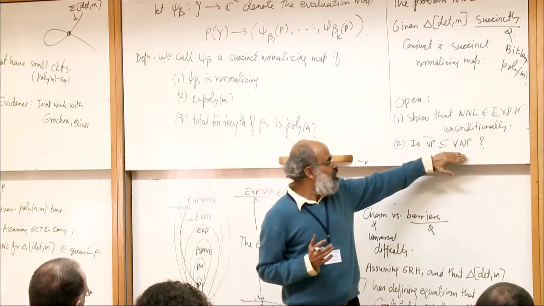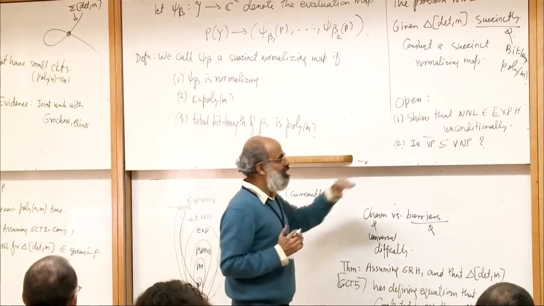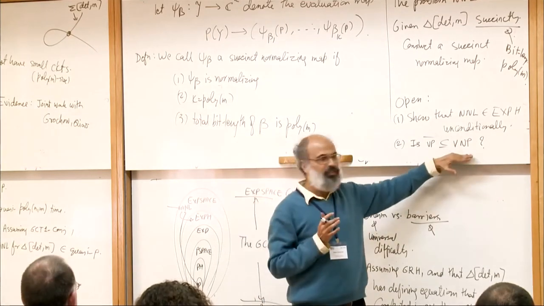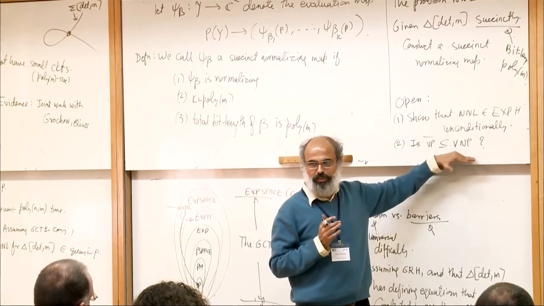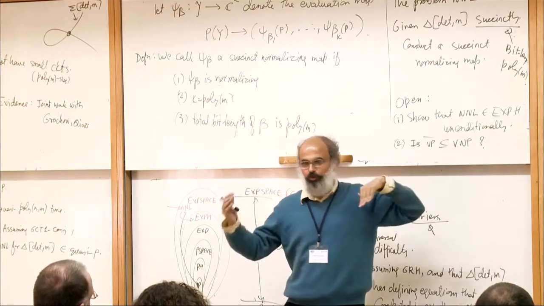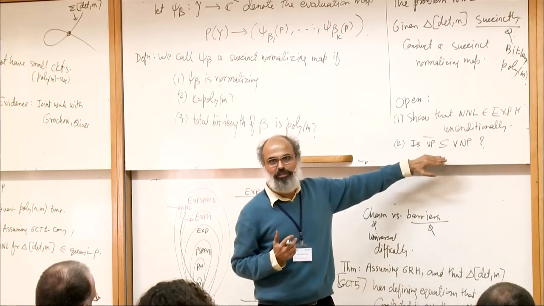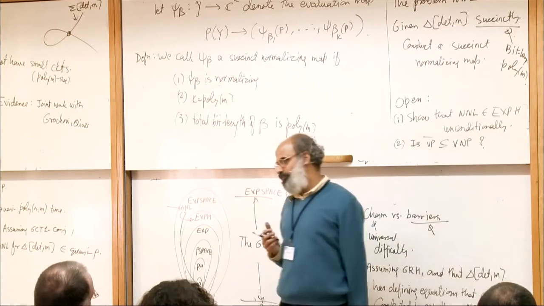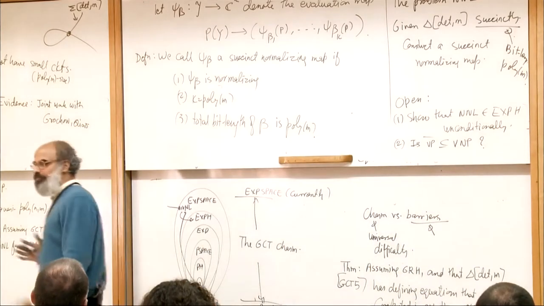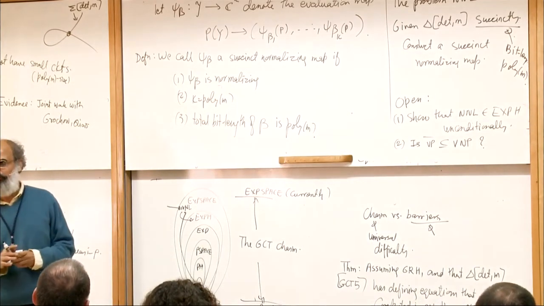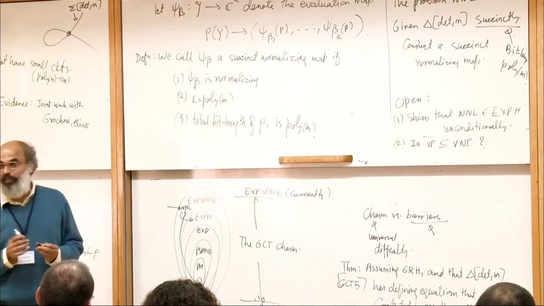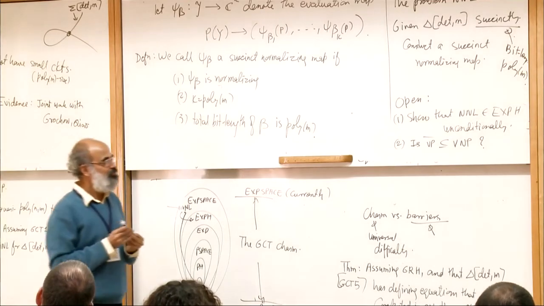And it is shown in that work that if there is some very far-reaching generalization of the Hilbert-Mumford-Kempf criteria in invariant theory to non-closed orbits, then actually it would be. But whether such a generalization of Hilbert-Mumford-Kempf exists, no one knows. It's a very challenging problem. So even getting it in VNP, if it is the case, is a challenge.